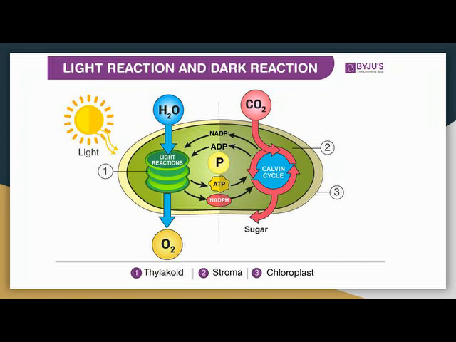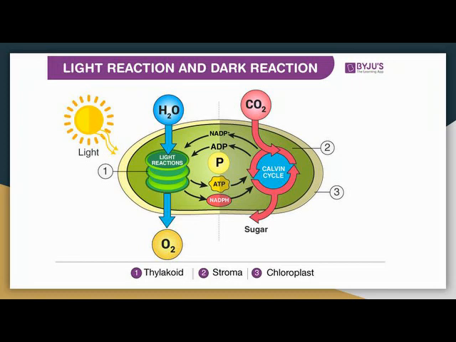So here in this diagram you can see both the reactions. On the left side you can see the light reaction, and on the right side you can see the dark reaction. On the left side, in light reaction, light is absorbed from the sun in the thylakoid membrane. Photolysis of water occurs here, and oxygen is released, and the electron is given to the electron transport chain to produce ATP and NADPH.